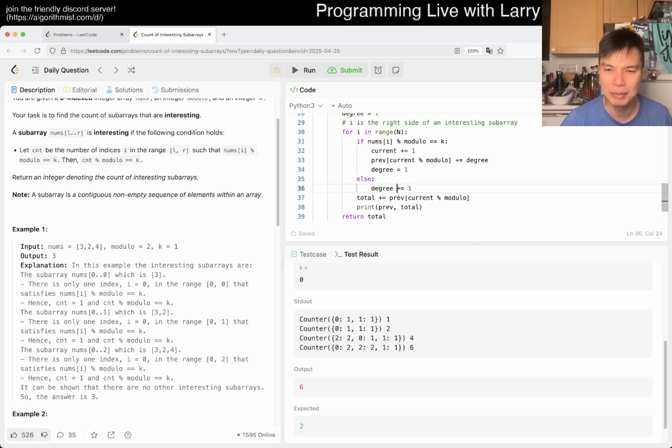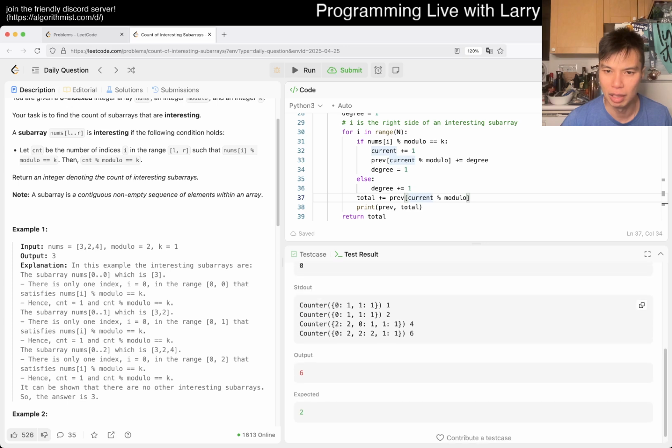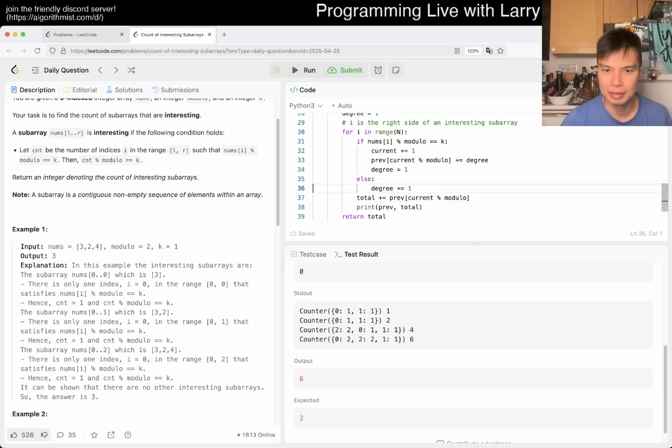Well, no, this is a little bit. I think I needed to increment current, but this part has to be afterwards, right? Because otherwise you're just adding 1 to each index. So I think that's why it is wrong. Okay, maybe this has to be here.